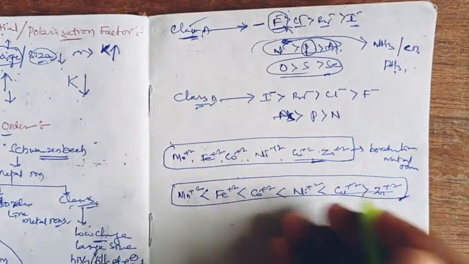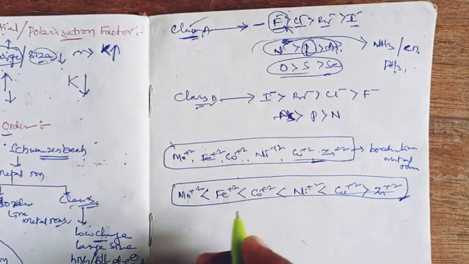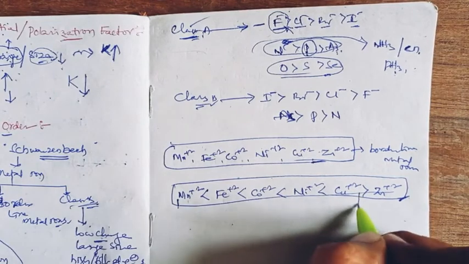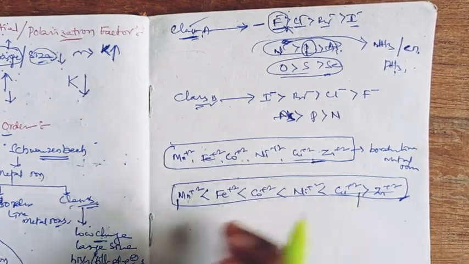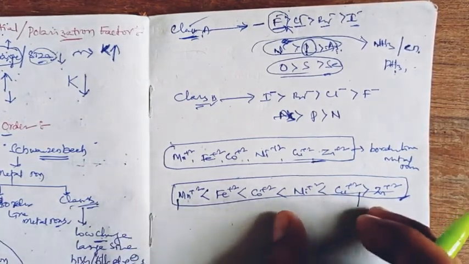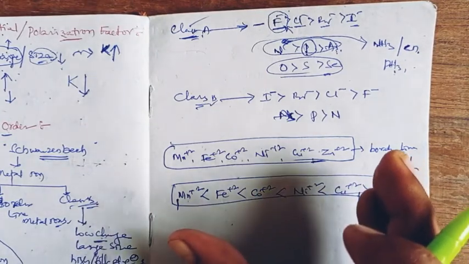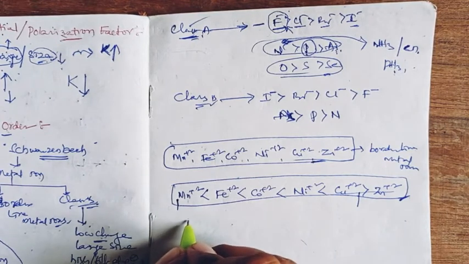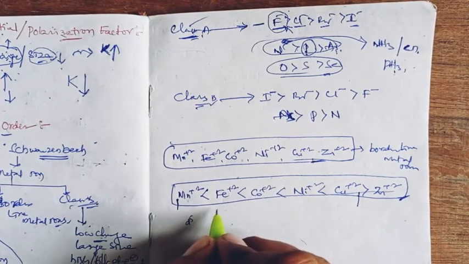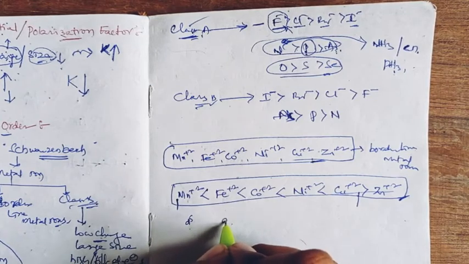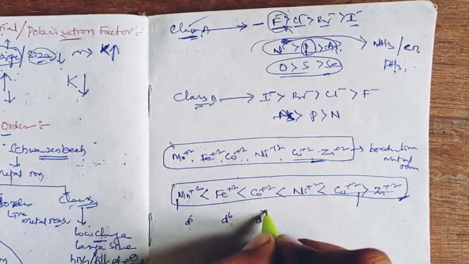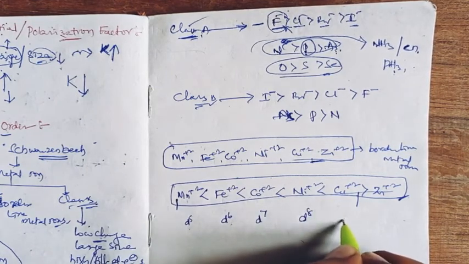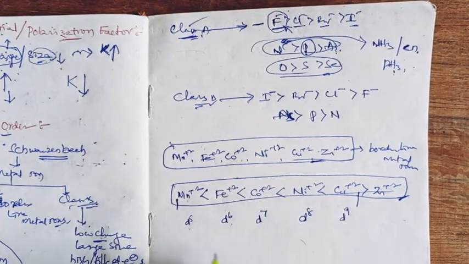This order is due to their sizes, right? From manganese plus 2 to copper, a decrease in size can be observed, where manganese plus 2 has d5 electrons, iron plus 2 d6, cobalt plus 2 d7, nickel plus 2 d8, copper plus 2 d9, right?